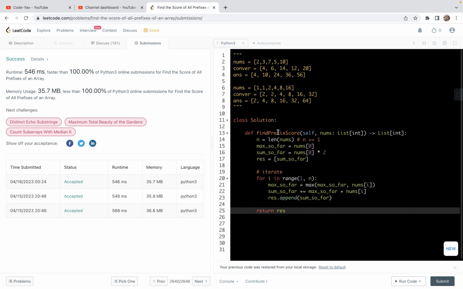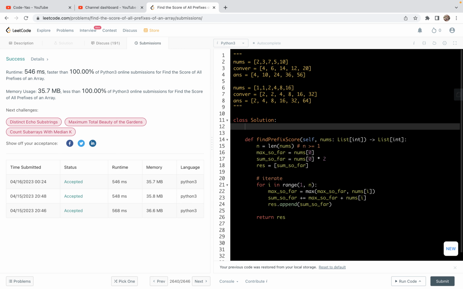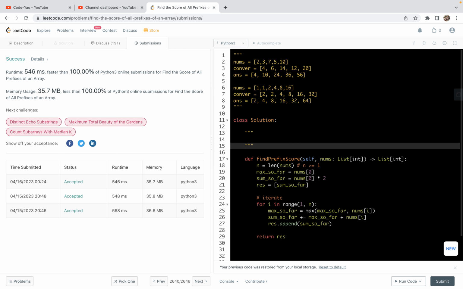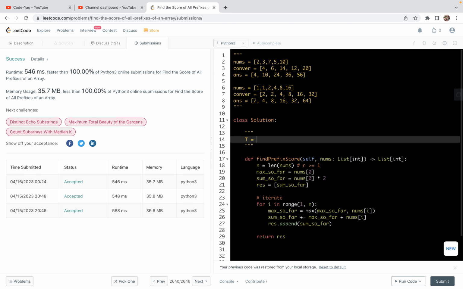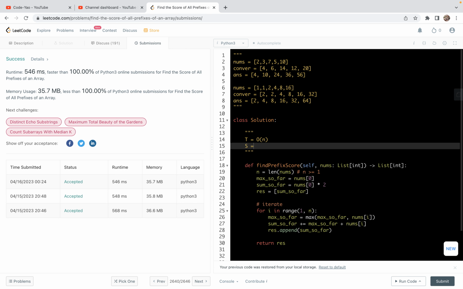Here, let me do some performance analysis. First, the time complexity is very easy to analyze. We just do a linear traversal of this nums list, so the time complexity is O of n, where n is the length of nums. As for space complexity, for the return we need to use O of n space, because each index has a corresponding entry.